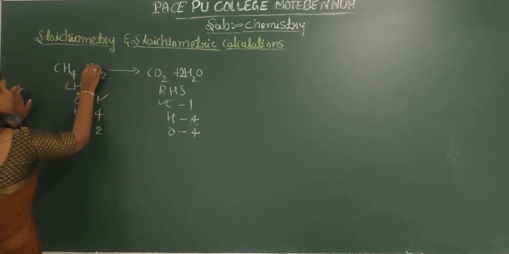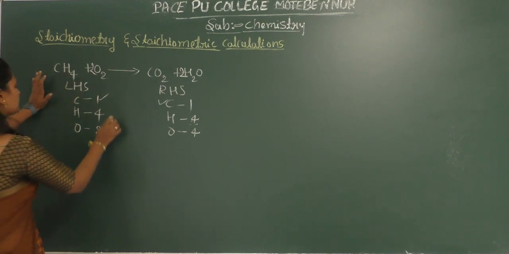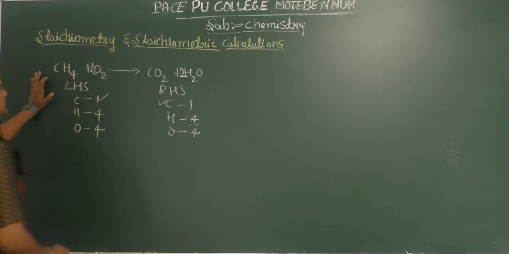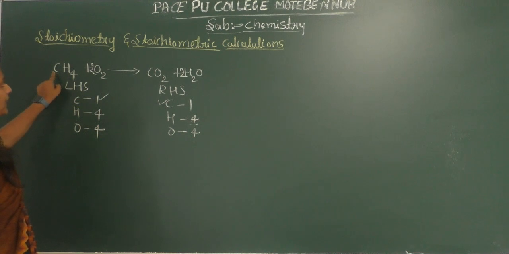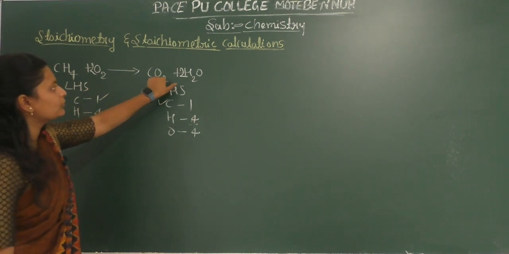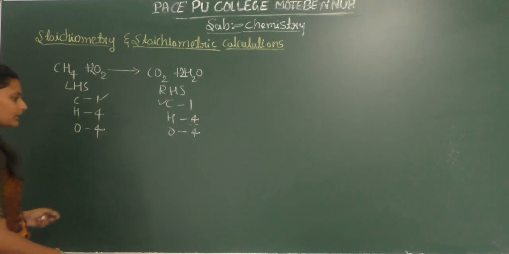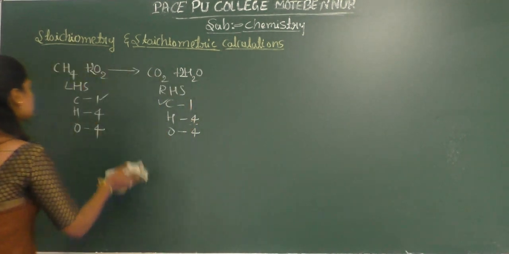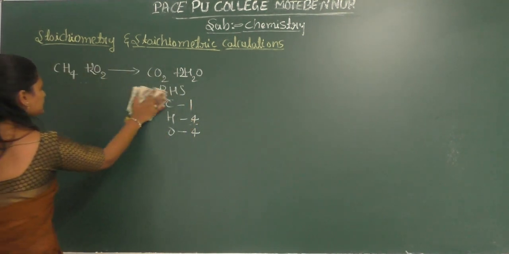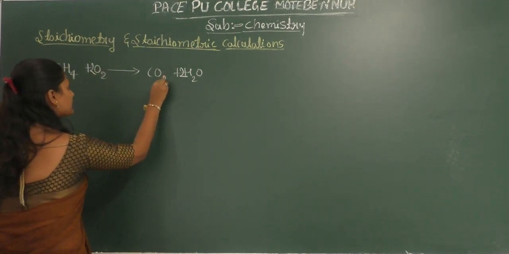For that we have to write 2 here. Okay, so now this reaction is balanced. Here the number of carbon 1, hydrogen 4, oxygen 4, oxygen 2 into 2, 4. So both sides are equal, so this is the balanced equation. Okay, so such types of equations are called balanced equations.